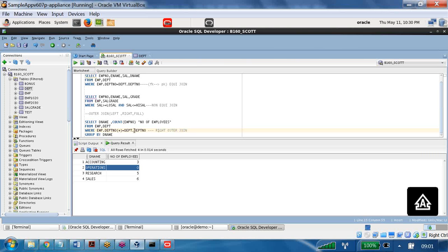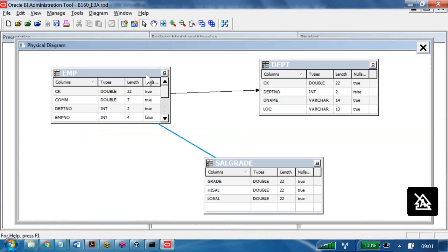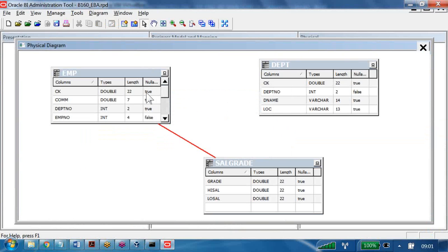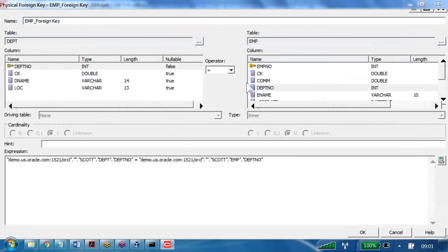Okay, I want to create the same kind of join in my OBIEE. Is it possible or not possible? If possible, how can we do it? Let us go and try. Suppose I delete the join between EMP and DEPT. Then again I try to create a join, let us say EMP to DEPT. Here I observe that the type of join available is inner.